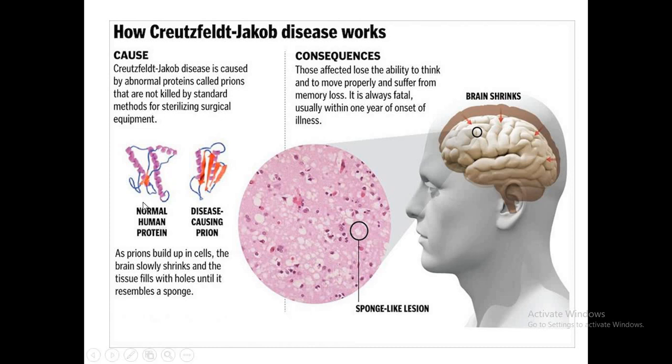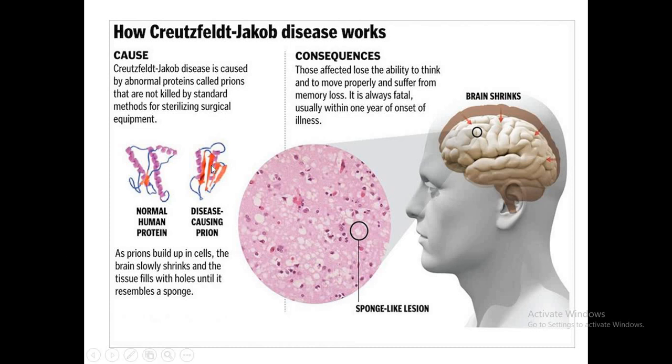Here we can see the normal human protein, which is in its secondary structure. What happens when this protein is not able to reach its fully native conformation, and it misfolds itself?